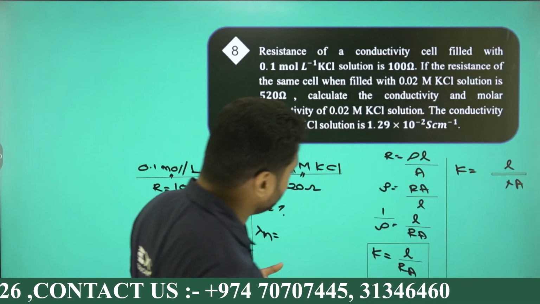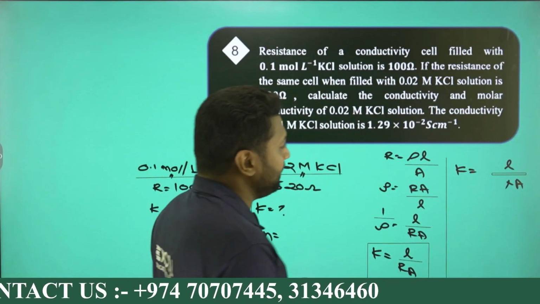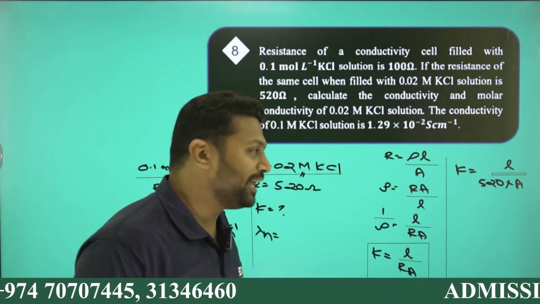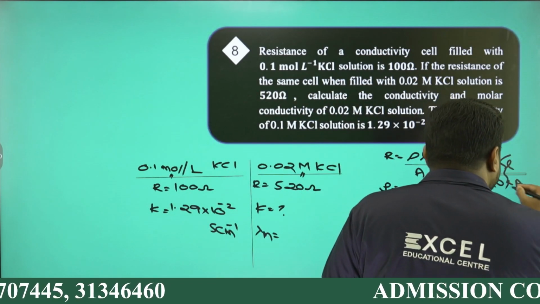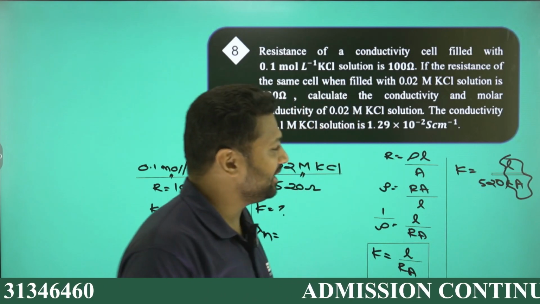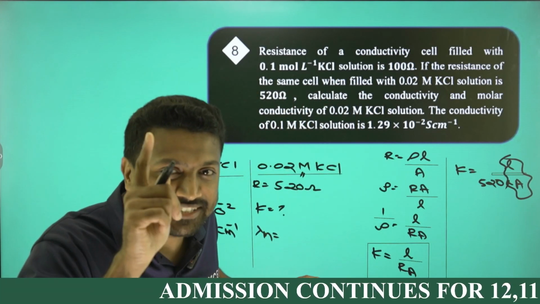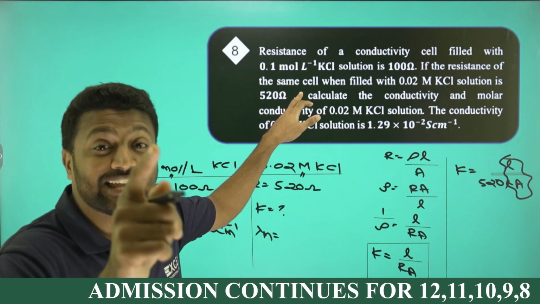But the resistance is given as 520. If you know the value of length and area, the problem is solved. But unfortunately, length and area are not given. They said that both solutions are in the same cell, the same beaker.